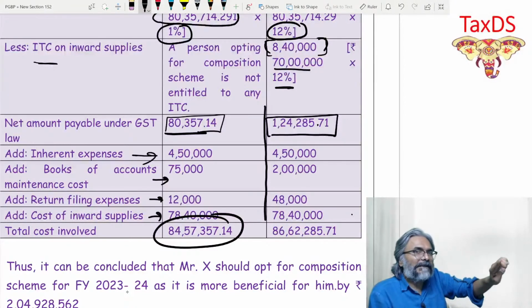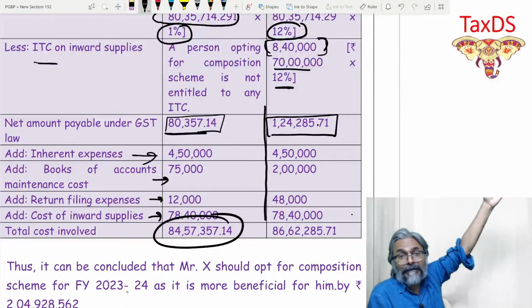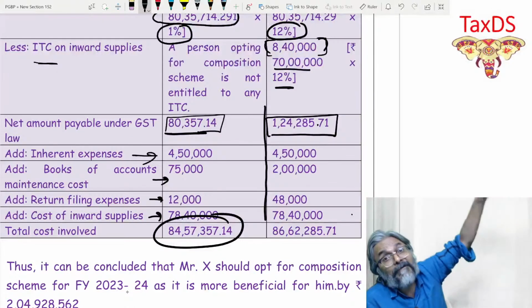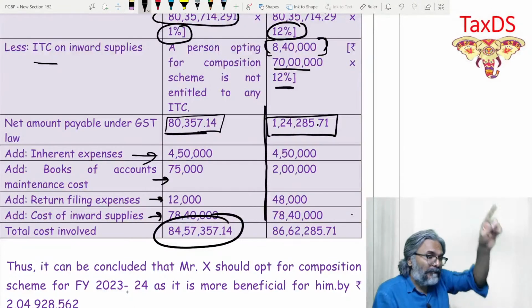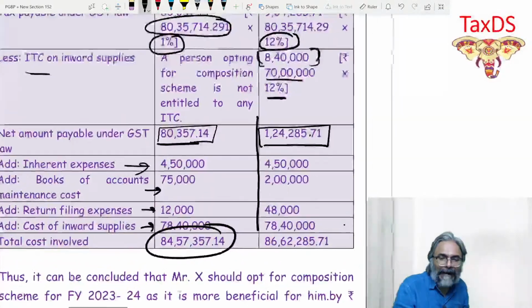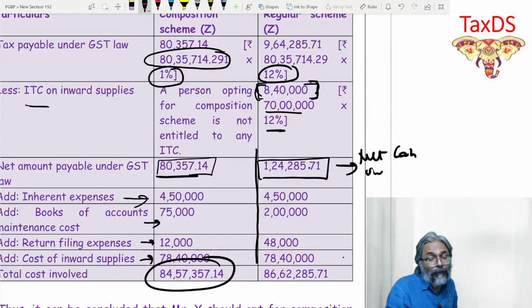That is why that 12% that we apply is on that value, excluding what, students? That is on that value, excluding the GST part. This is because to calculate what is the value of supply on which the rate of GST would be applied. Whereas over here they are talking about the cash outflows. So see that ITC credit has saved my cash outflow. ITC credit has saved my cash outflow, which is 8,40,000. So this is my net cash outflow on GST.